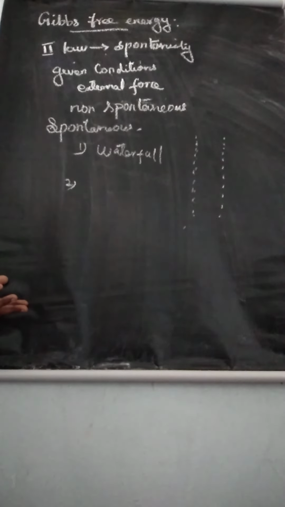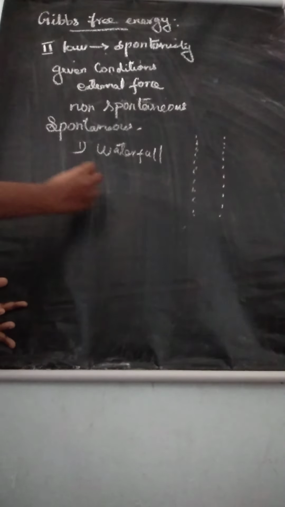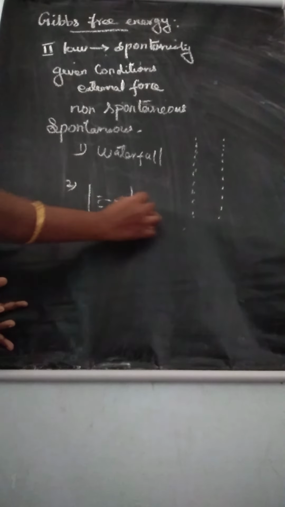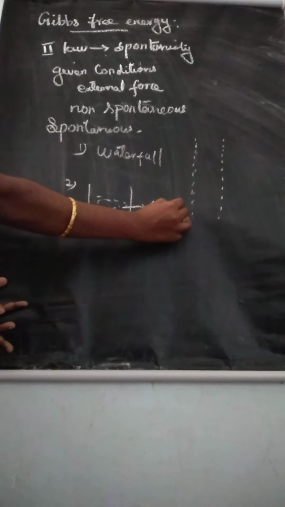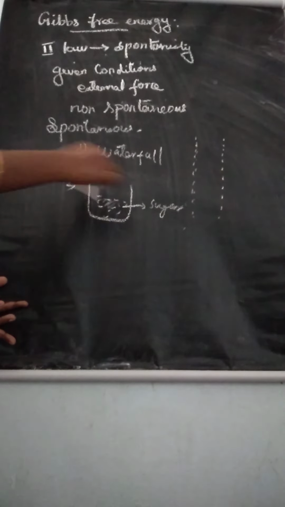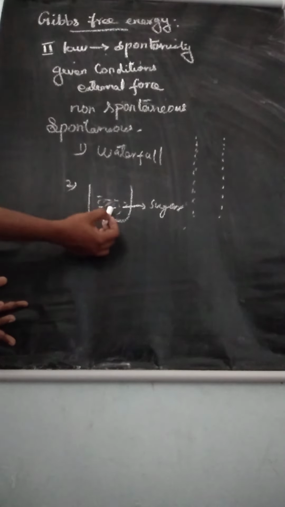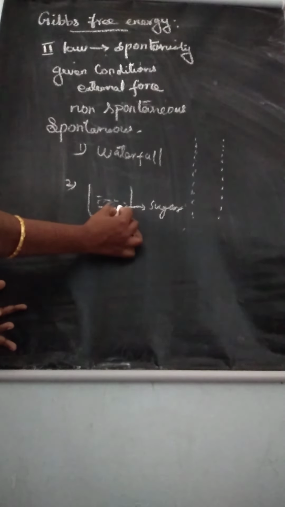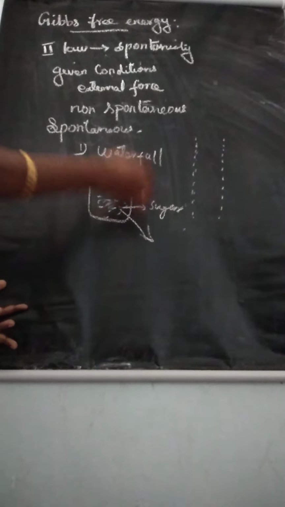Then the second example: you take a cup of coffee, add some sugar and dissolve it. After dissolving, you get a clear solution, isn't it? After some time, can you separate this sugar again?